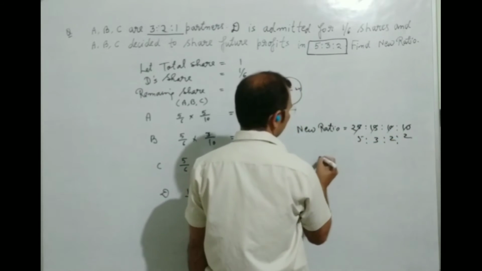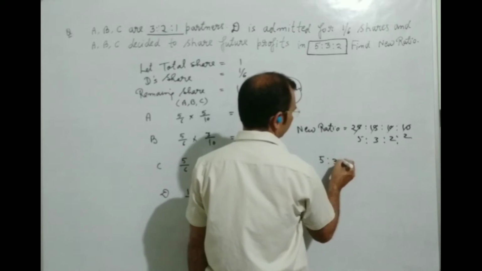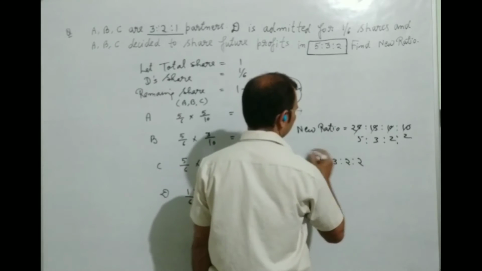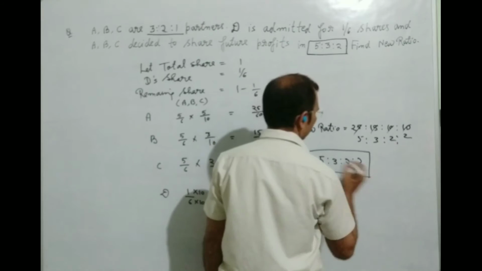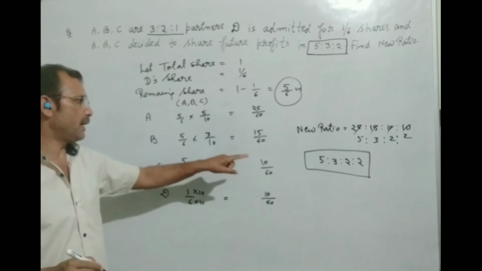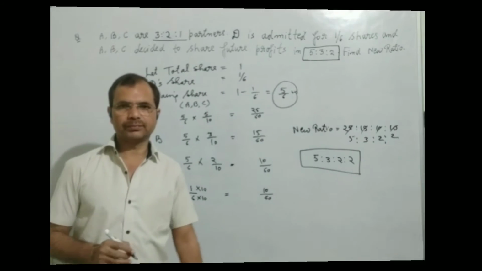So new ratio will be 5:3:2:2. In this way, we can solve this question and we will find the new ratio.